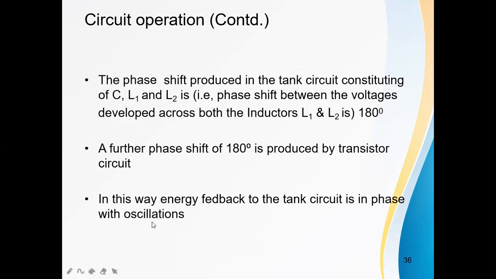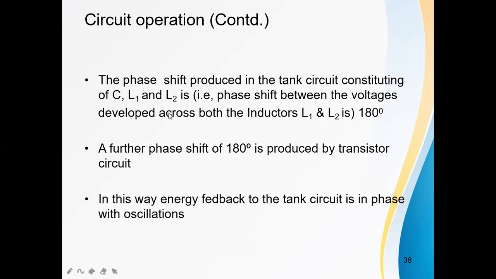The phase shift produced in the tank circuit. What are the conditions for sustained oscillations? When the amplifier acts as an oscillator, there will be positive feedback. That is the first condition, and the loop gain should be equal to 1. The third condition is that the phase shift should be 360 degrees. How is this 360 degrees provided?